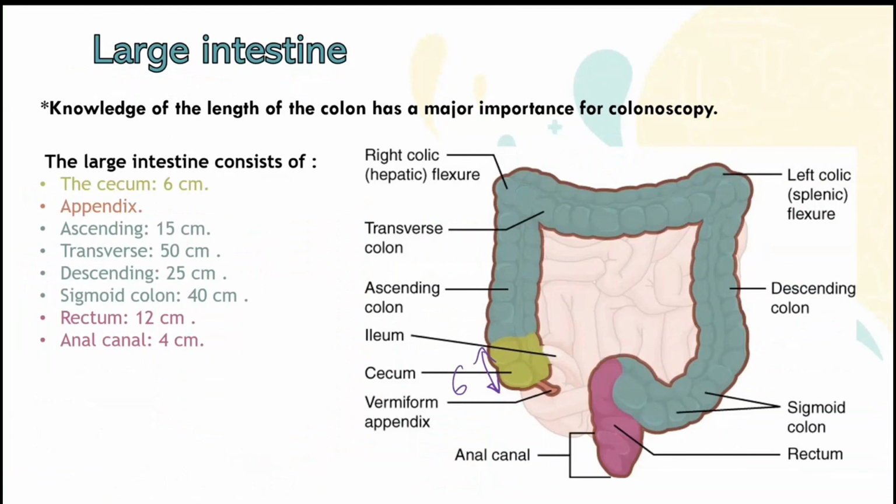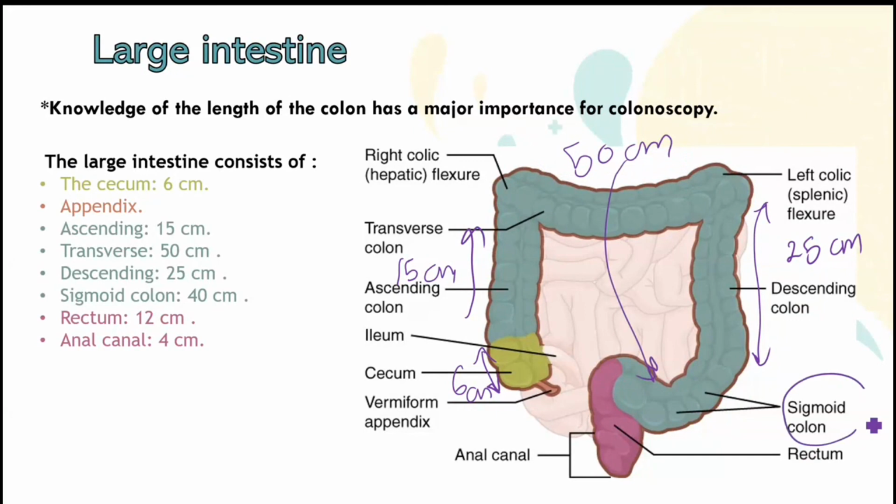Now each part. We will start with the cecum. It is about 6 centimeters because it is small, but the ascending colon is about 15 centimeters. Let's compare it to the descending colon. Of course, the descending is longer, so it is 25. The transverse colon is very long, actually, 50 centimeters. We will compare the transverse colon to the sigmoid because they are both long, but the sigmoid is less, 40 centimeters. The rectum is 12 and the anal canal is 4.